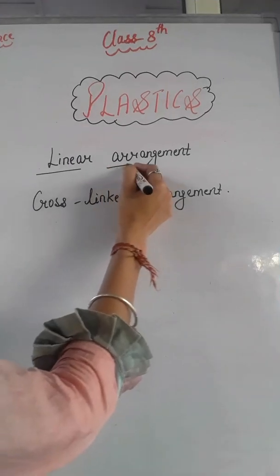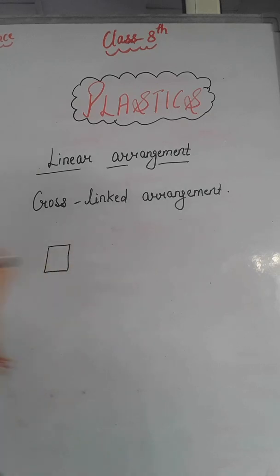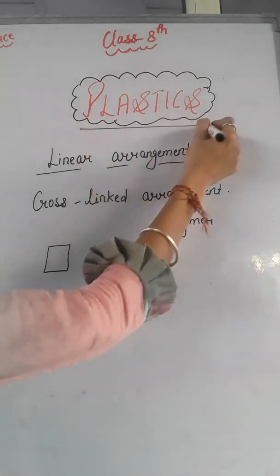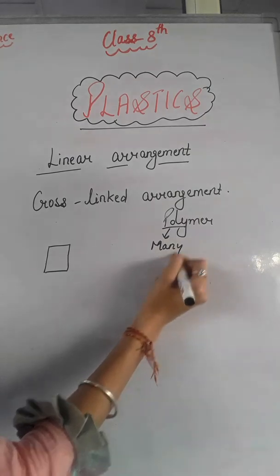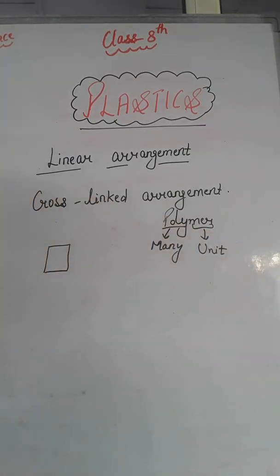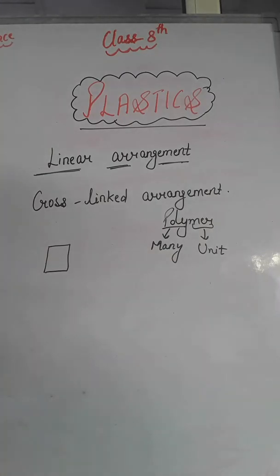Linear arrangement, or we can say a linear polymer, means a continuous chain of the same unit. Plastics are polymers, where poly means many and mer means unit. When the same kind of unit combines in a chain, it is known as a linear polymer.